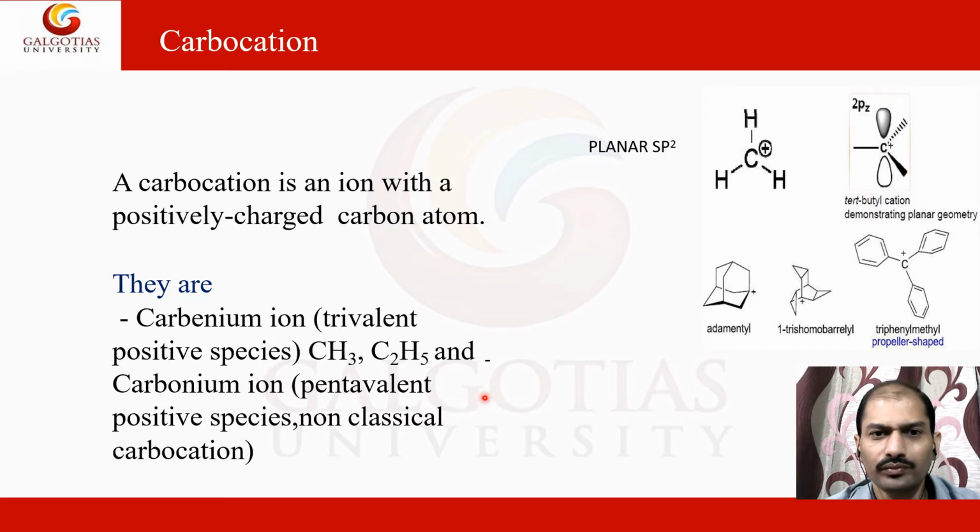Now, before going to carbanions, carbenes, and free radicals, which are the topics of the lecture, you should have some prior knowledge of carbocations. A carbocation, as you might know, is an electron deficient species represented by this structure, having a planar structure and sp2 hybridization. These carbonium ions are trivalent positive species like methyl positive and ethyl positive, as well as pentavalent positive species. These are the general structures, which look like this.